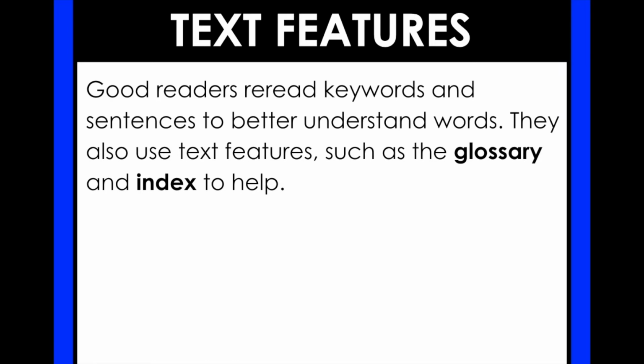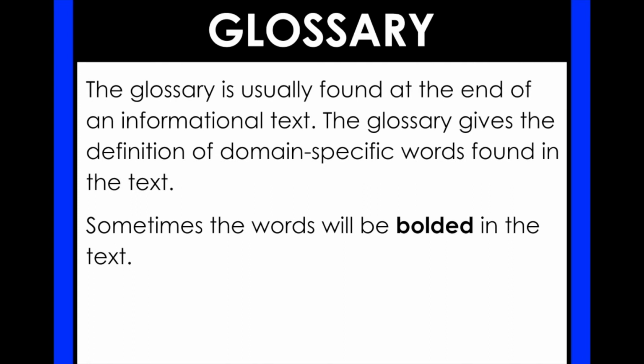Now, our first part of our success criteria was to be able to tell what those things are. So let's look at that. The glossary is usually found at the end of an informational text. You generally don't find a glossary or an index in a fiction text. The glossary gives the definition of domain-specific words found in the text. Sometimes the words will be bolded in the text.